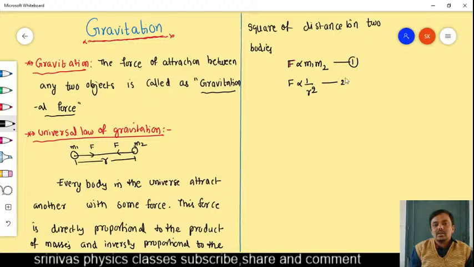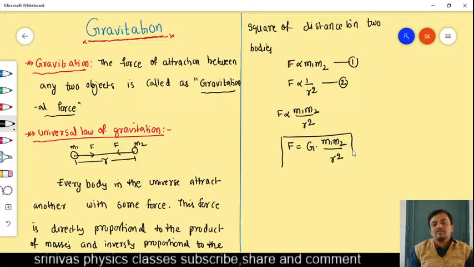That is F inversely proportional to R square. If we combine these two, we get F proportional to M1 M2 by R square. When the proportionality is removed, we get a constant, that is capital G into M1 M2 by R square. This is the formula for the force between any two objects in the universe.